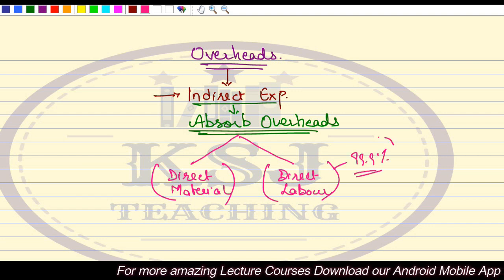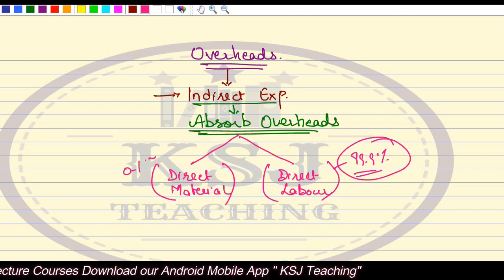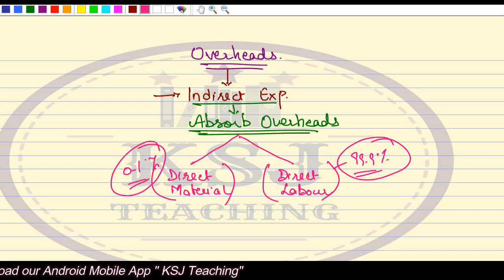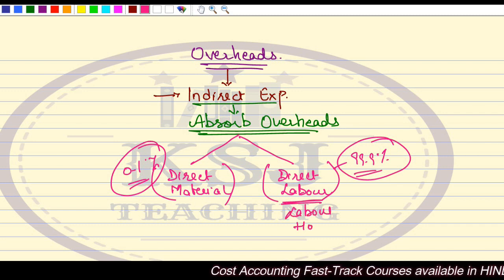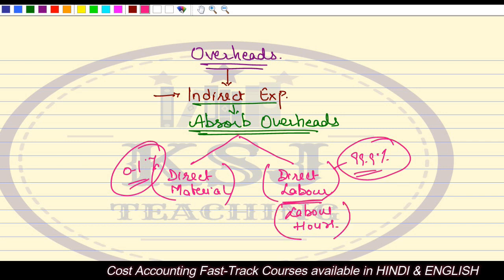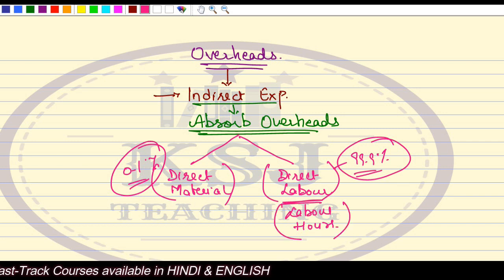99.9% of questions will be using the direct labor, right? Only 0.1% will be considering the material, right? 99.9% it will be direct labor, or the labor hours, I can say. Direct labor means the labor hours or the labor cost, whatever it is, the labor hours will be used for this instead of the material quantity. Now we are going to talk about the variable overheads, right?